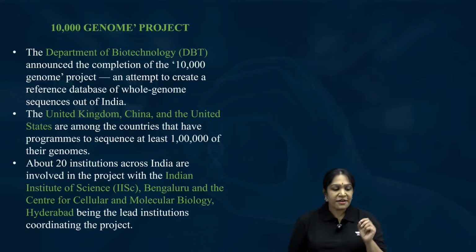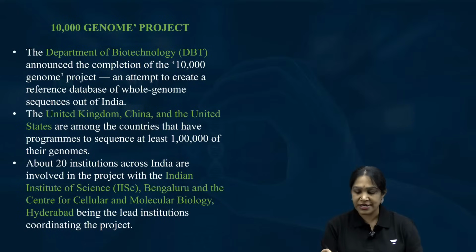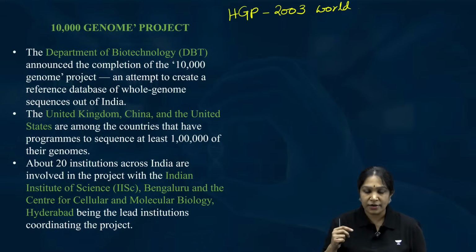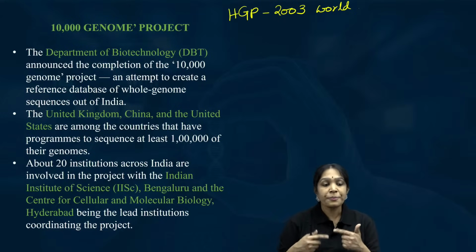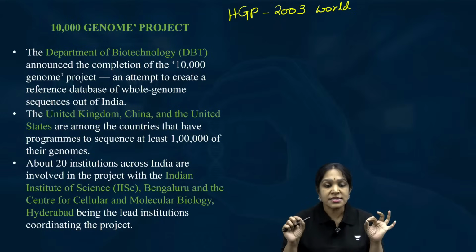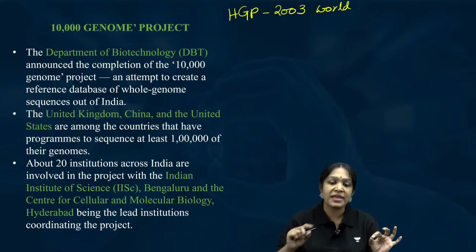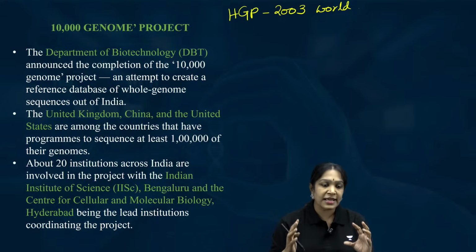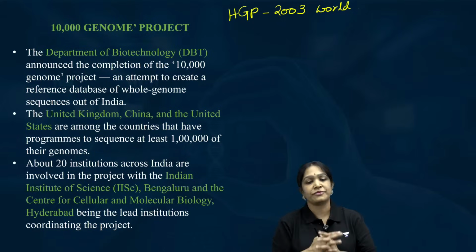We have different human genome projects. First we have the Human Genome Project. This was completed in the year 2003 and it is a worldwide project. It means in that project they sequenced the genomes of people from the entire world, not one country. They have taken human beings from the entire world.